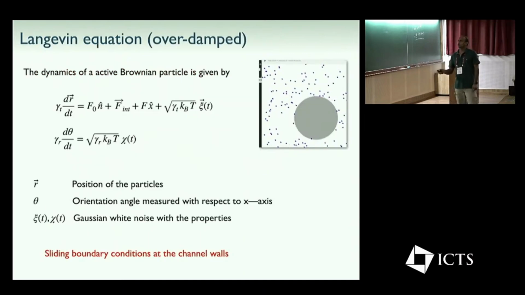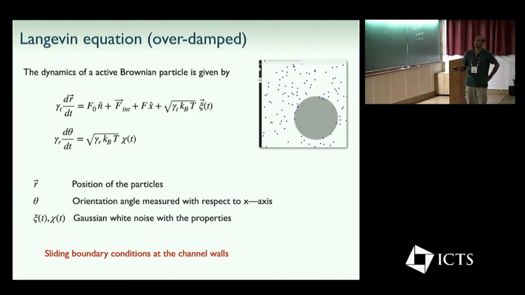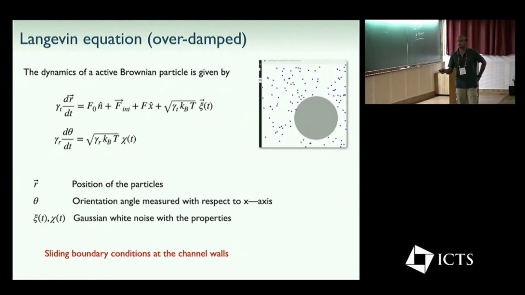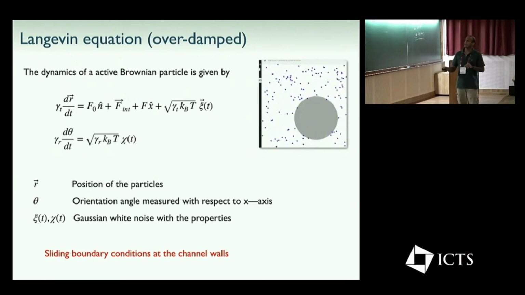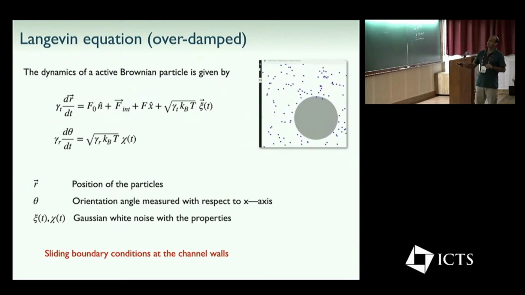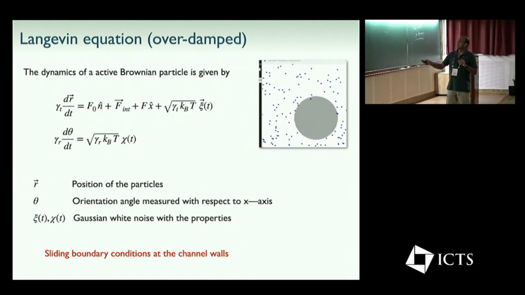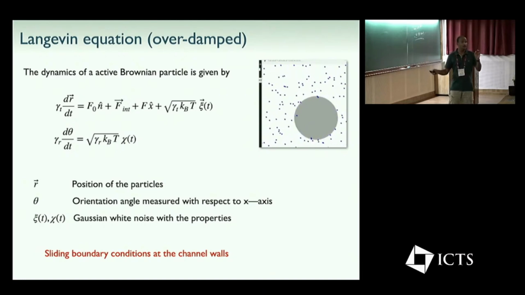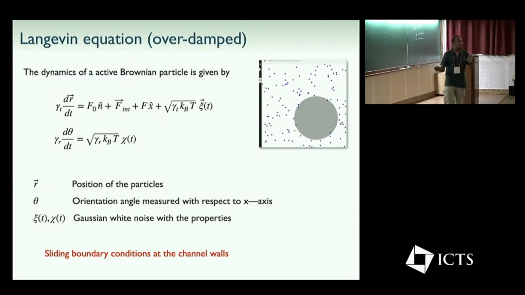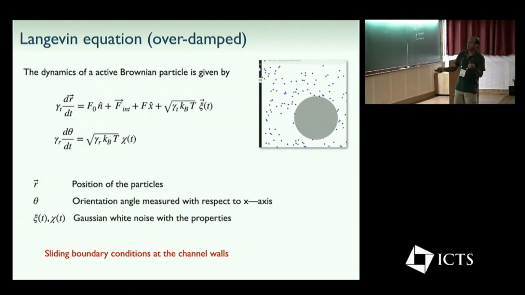For this model system, we can write down this Langevin equation in the overdamped regime. We can neglect inertia, and this is a damping force, and this is a force balance equation. Here is the active force, and this is the interaction between the soft obstacles and the particles. You can see in this small video, where the blue particles are the active particles, how they interact with the soft obstacles. What do we mean by soft? These particles can penetrate, they can go inside this gray region. If they go deep inside, that means it's highly soft. If they just touch the surface and go back, that means they're hard. That's how we define soft and hard obstacles.